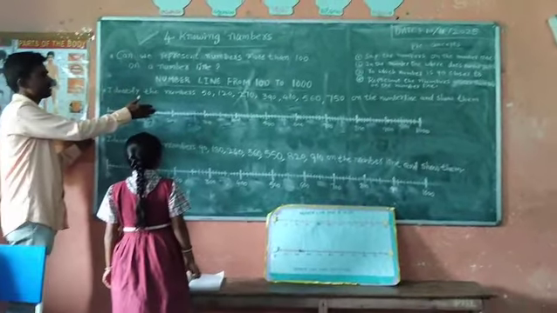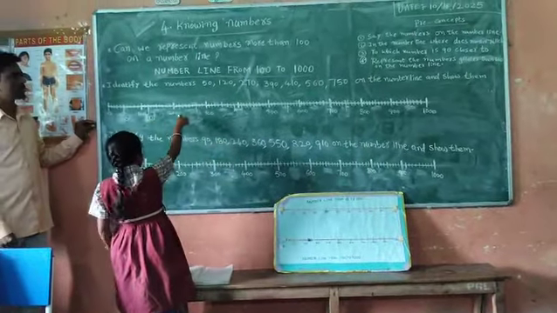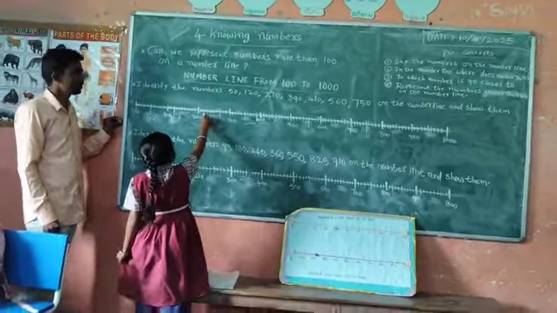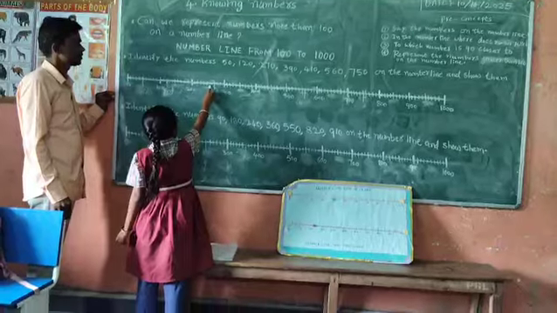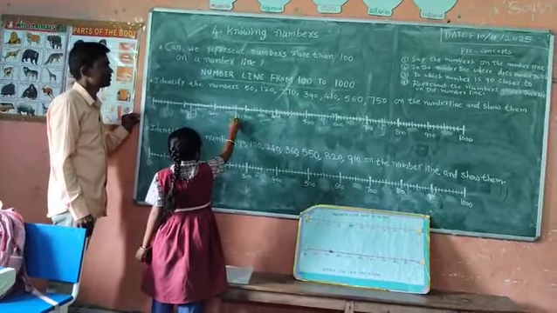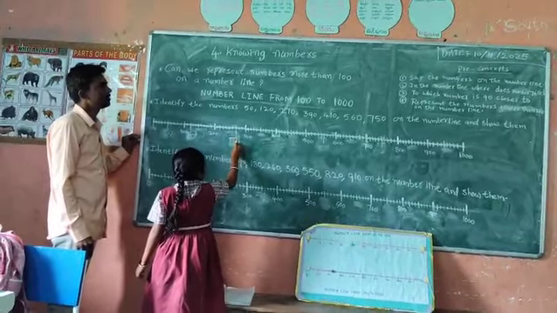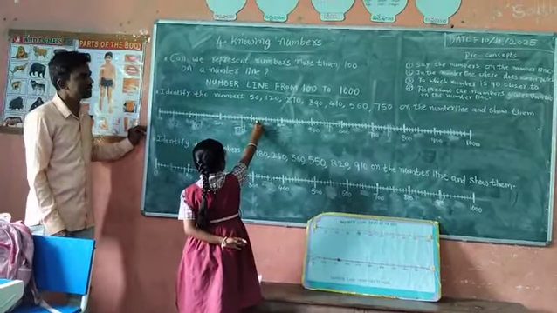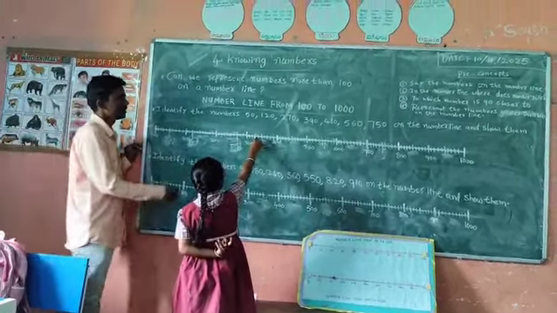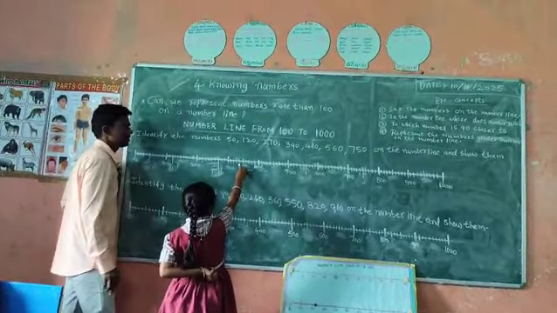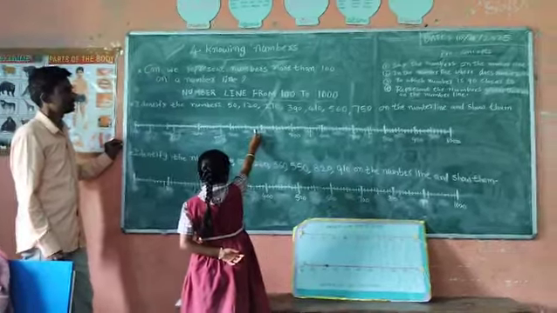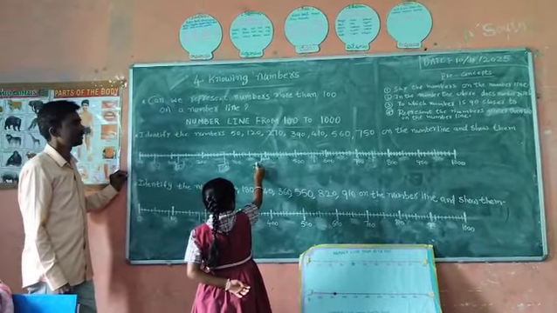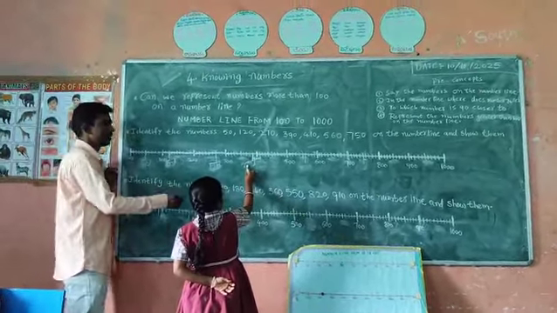Identify 270. Write the number 270 on the number line. 220, 230, 240, 250, 260, 270. Okay, right. Next. 390. Where does it lie on the number line? 330, 340, okay. Next. You can go. 390.